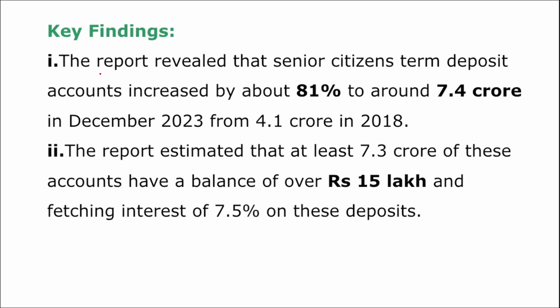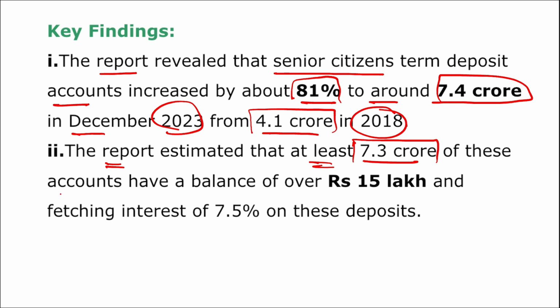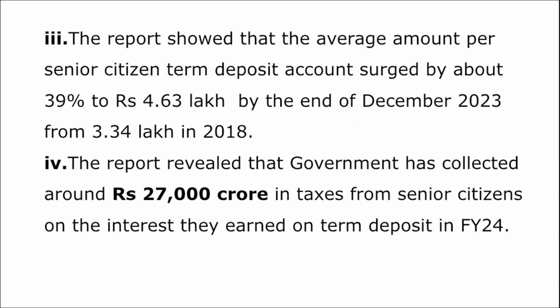Moving on, you can see the report that was released by SBI ERD revealed that the senior citizens term deposit account increased by almost 81% to around 7.4 crore in December 2023, from 4.1 crore in 2018. The report also estimated that at least 7.3 crore of these accounts have a balance of over 15 lakh rupees and fetch interest of 7.5% on these deposits. Because we know the FD rates for senior citizens are high as compared to that of a normal citizen.